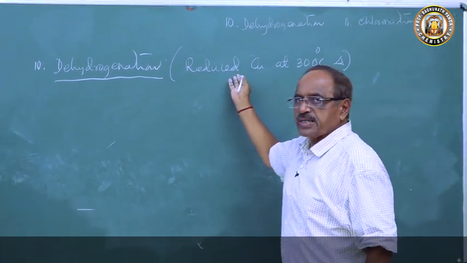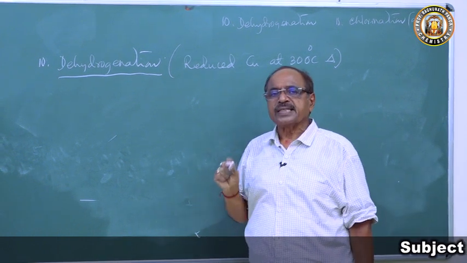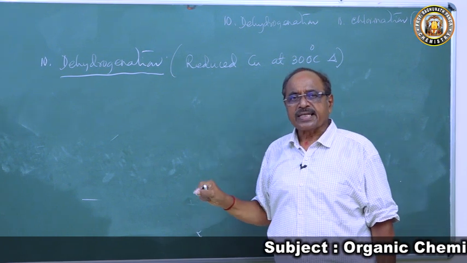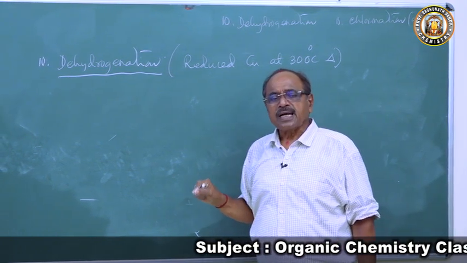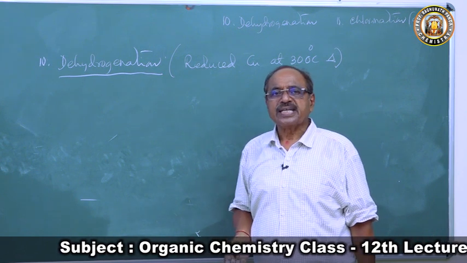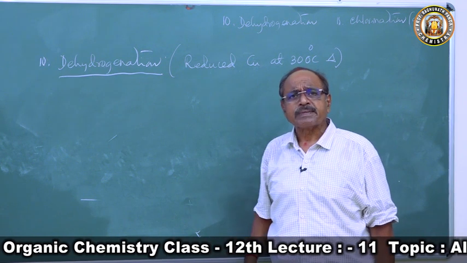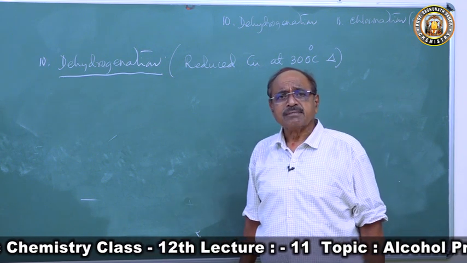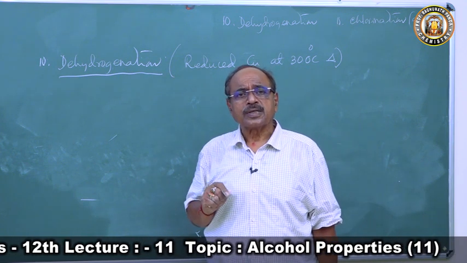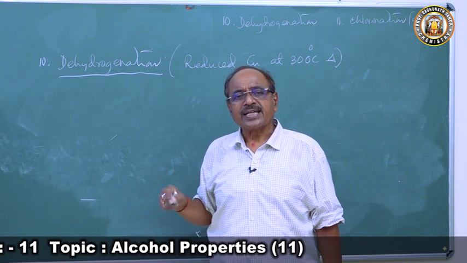This may be an entrance question. For alcohols, the best dehydrogenating agent among concentrated sulfuric acid, concentrated nitric acid, reduced copper and palladium will be the question in your JEE exam. So what is reduced copper? Copper is copper, then what is reduced copper? That is a question a student should ask. If you understand and go into the reaction, you will find interest in it.